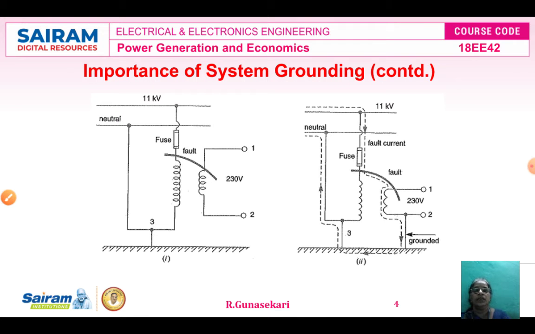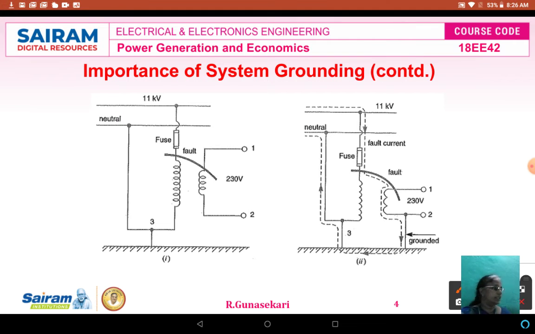You see, this is another diagram. Suppose one of the secondary conductors is grounded; the capacitive coupling reduces. Here you see the secondary of the distribution transformer is connected to the ground.